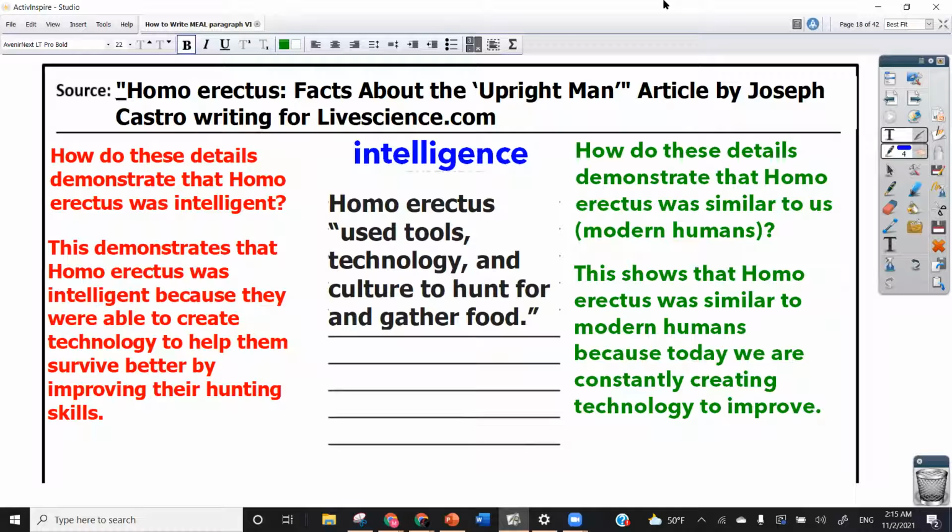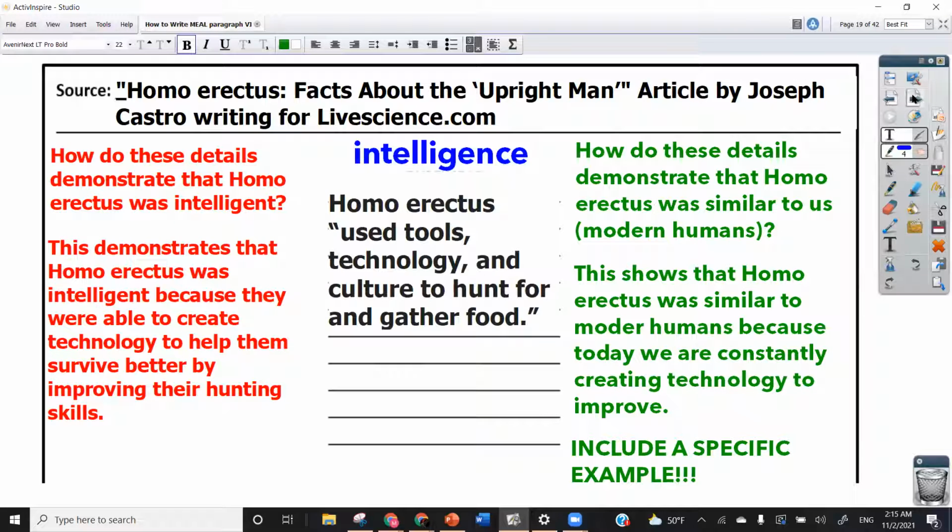Oh, and also don't forget, another big part of this process is you should include a specific example. You have to include a specific example, and that specific example has to connect to this statement you've made right here regarding how Homo erectus is similar to modern humans. This explanation that I've provided is a good general explanation of how Homo erectus connects to modern humans today, but you should also include a more specific idea or specific example.